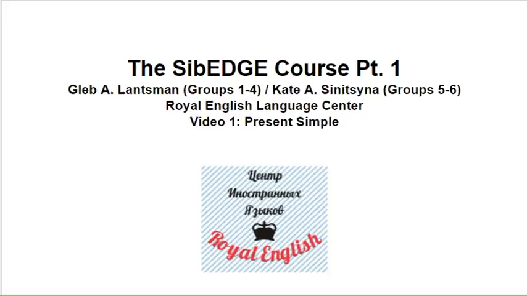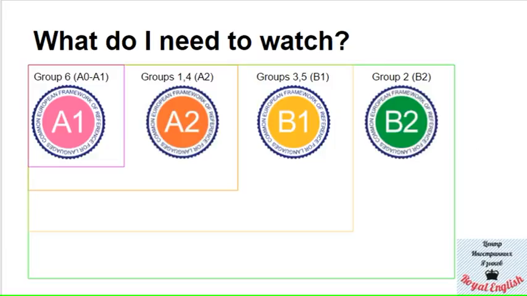This is the SibEDGE course, part 1, and we have the present simple to consider today. Well, first let me talk a little bit about the structure of the video because there will be questions, I guess. So, the first thing we need to do is look at the levels. We have 6 groups, oh my god. So group 6 is actually A0 to A1. This is the very first level we have. Then we have groups 1 and 4, which are A2, groups 3 and 5 for B1, and group 2 for B2.